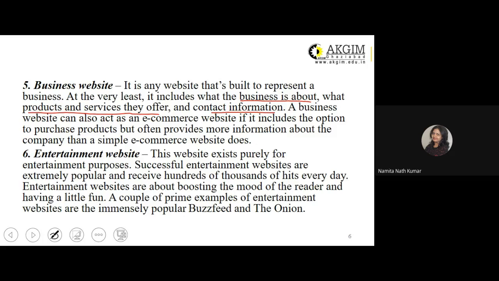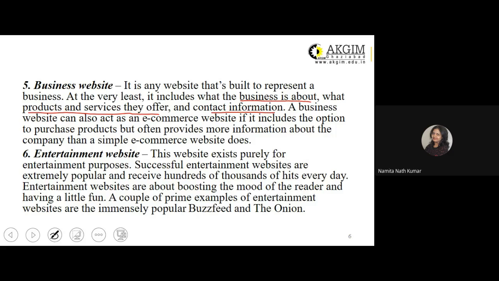They may also give details of some of the important clients. Some customer testimonials may be put in as another part of the web page of the business website. It also includes the contact information, including not only the address of the company and the contact details, but also contact details of some of the important personnel within the company.